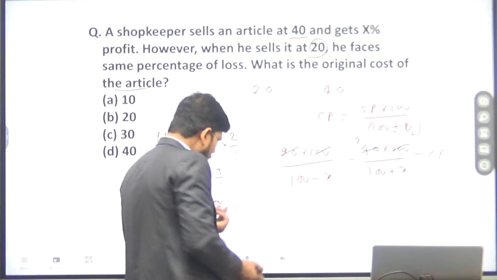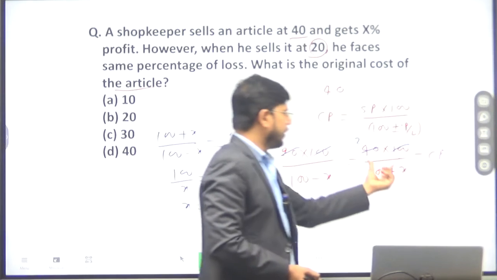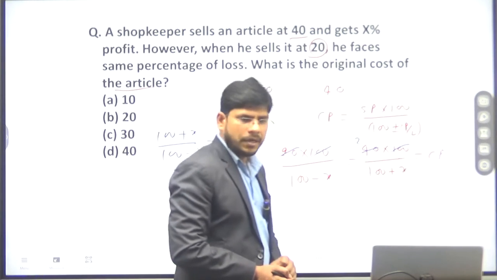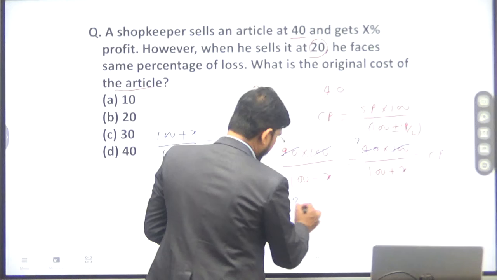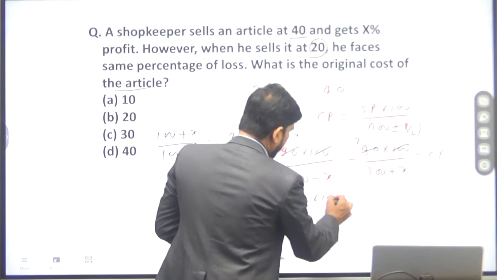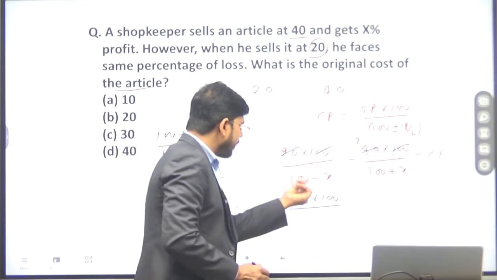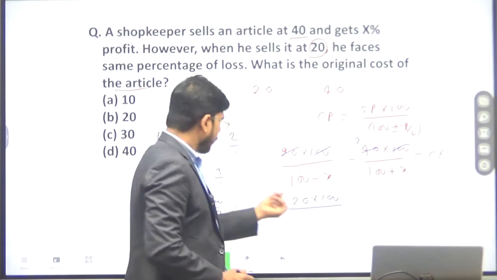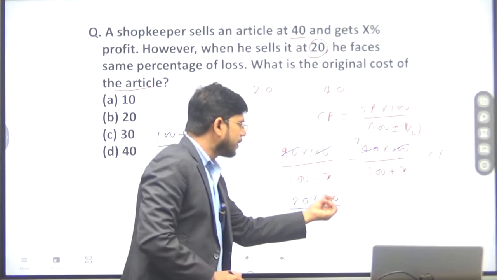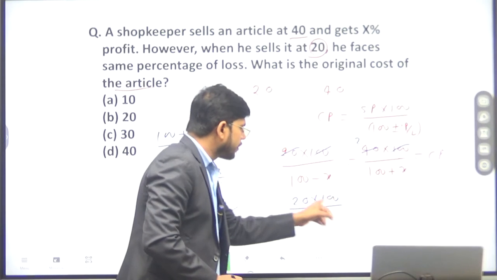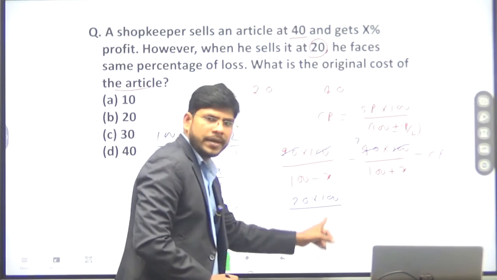Now you got the value of X as 100 by 3. If you put the value of X here, you will get the original cost price. So you can put 20 into 100 divided by 100 minus 100 by 3. 100 minus 100 by 3 means 300 minus 100, 200 by 3.